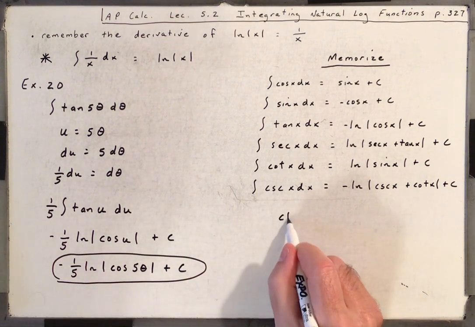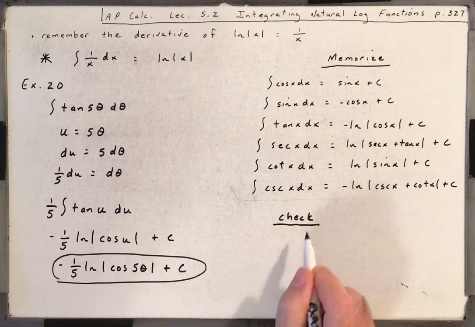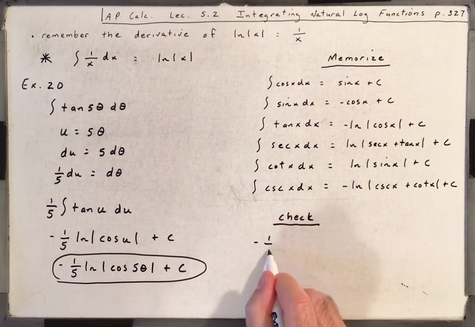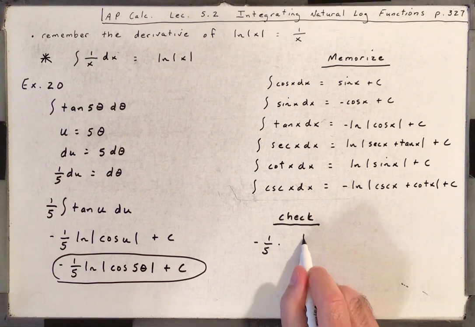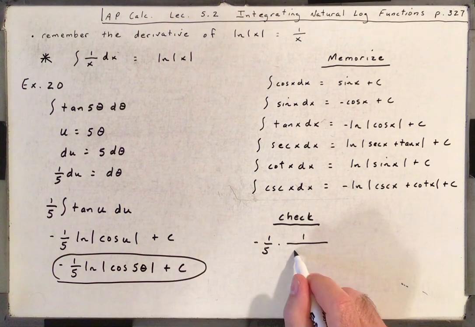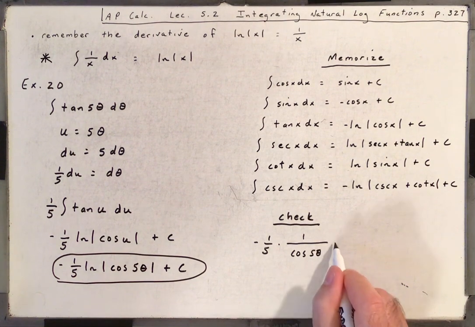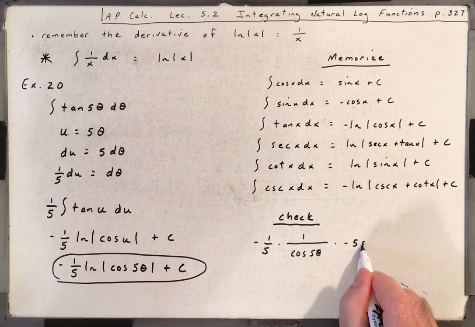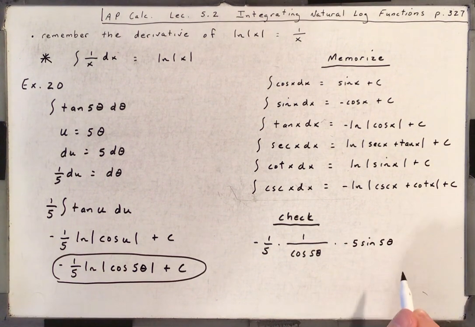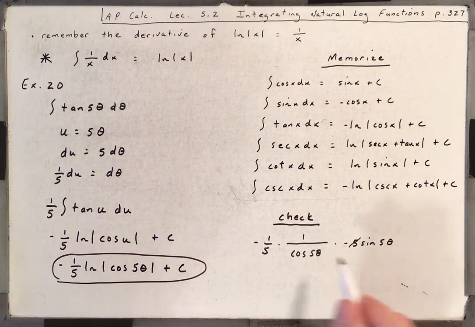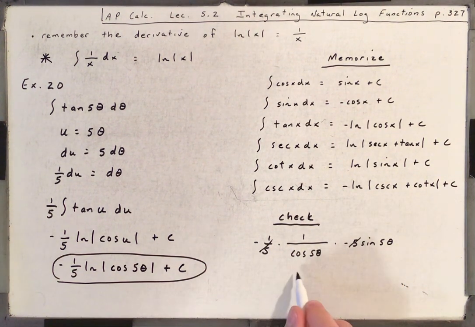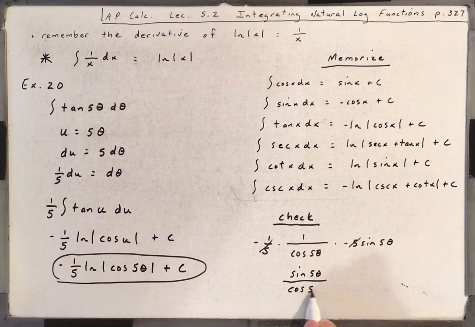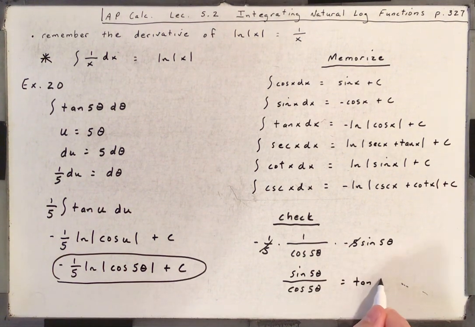Now let's check that by taking the derivative. Okay, so it's going to be minus 1/5 times 1 over cosine 5 theta times the derivative of cosine 5 theta, which would be minus 5 sine 5 theta. So the negative 5 and the negative 1/5 will cancel, and you would end up with sine 5 theta over cosine 5 theta. That's tangent 5 theta. And there you go. You're back to the beginning.